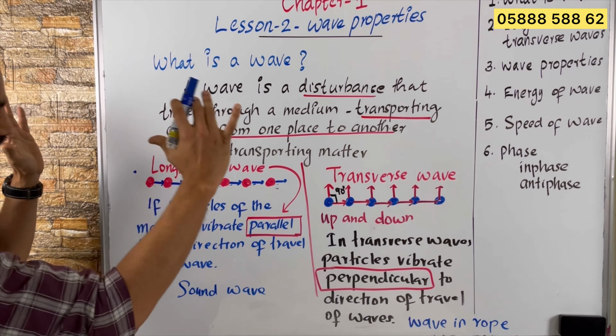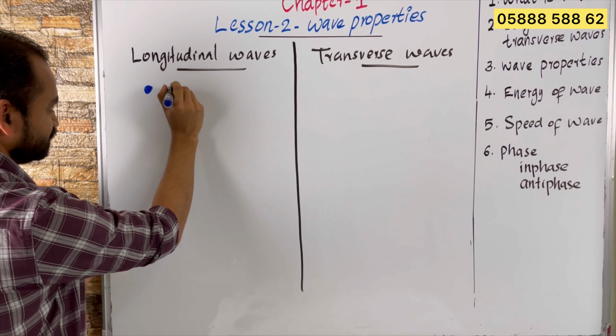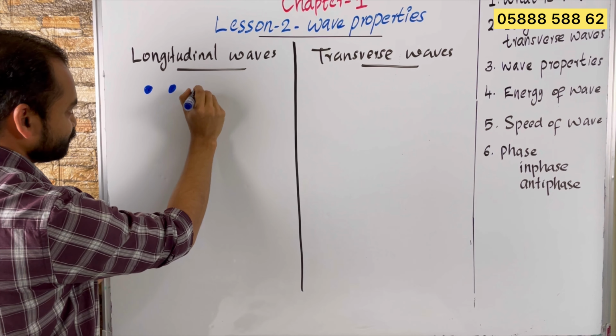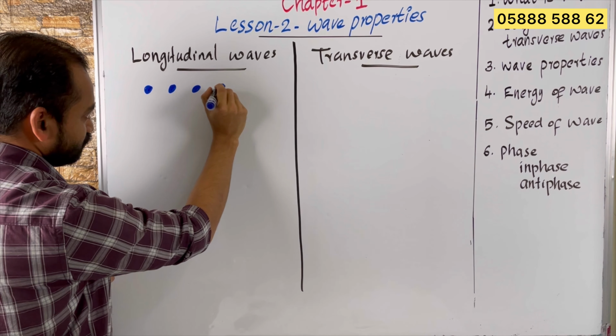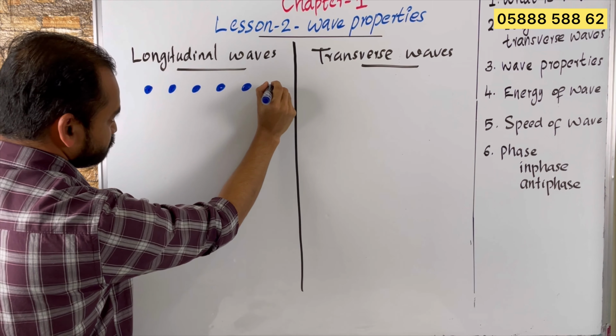Now we will talk more about longitudinal waves and transverse waves. I take this analogy to explain longitudinal waves. You are in your assembly line of the school. All the students are lined up in a straight line. What are you doing?